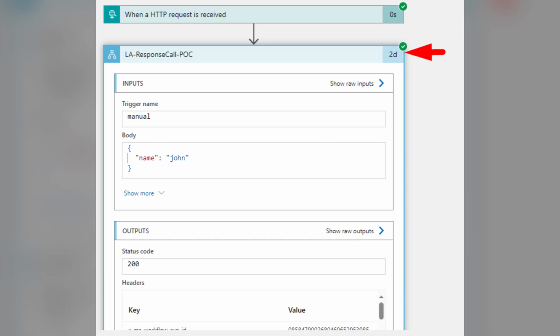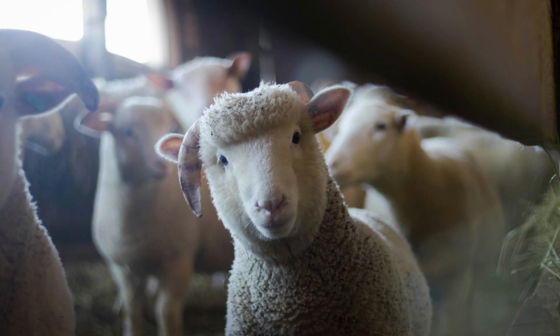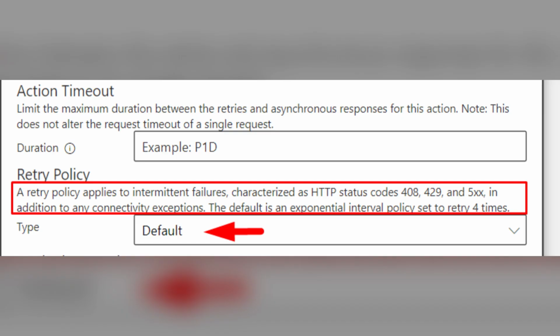If we now take a look at the same request made with a logic app connector, we can see that it lasted the 2 days without failing. A curious thing is that in both connector settings the same information is present. A retry policy applies to intermittent failures, characterized as HTTP status codes 408, 429, and 5XX, in addition to any connectivity exceptions. The default is an exponential interval policy set to retry 4 times.